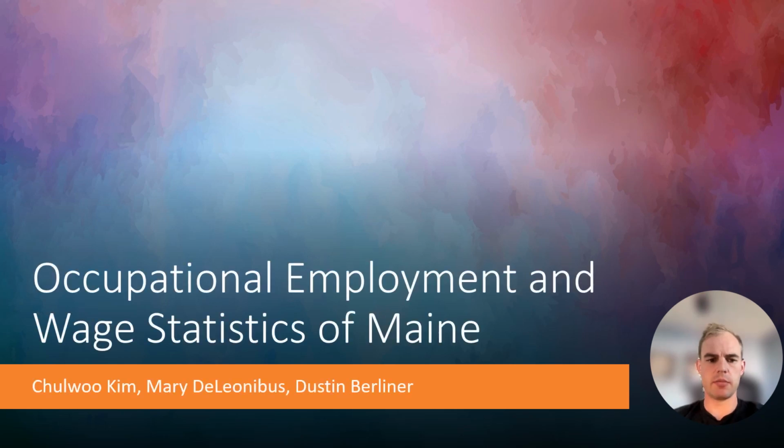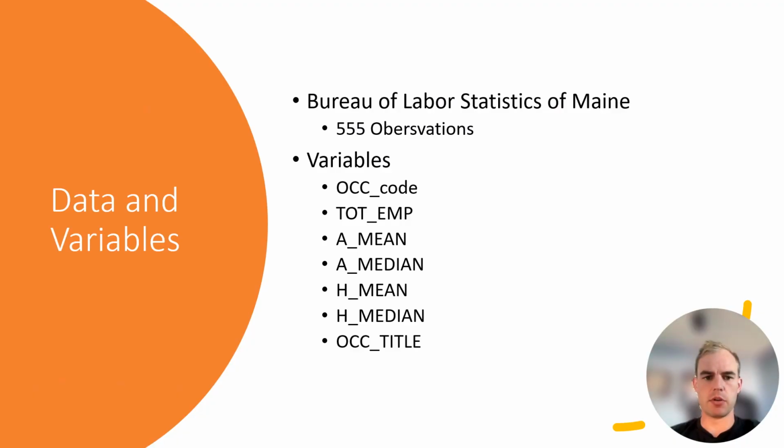My name's Dustin, and on behalf of Mary and Chol Wu, thank you for joining our presentation on occupational employment and wage statistics of Maine. Our data comes from the Bureau of Labor Statistics of Maine, has 555 observations, and there are 7 variables, including OCC code, which breaks down different sectors with a numerical value. So, for instance, sales is 41, managers is 39, and so on. Total employment, annual mean, annual median, hourly mean, hourly median, and occupation title, which is the specific title of that job.